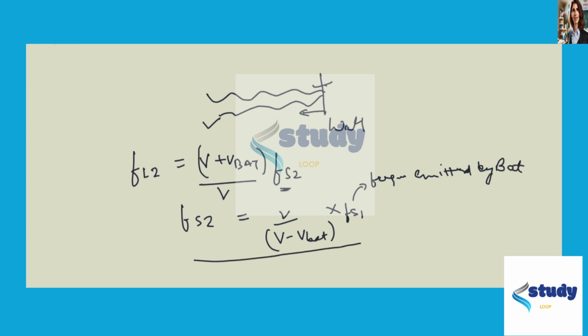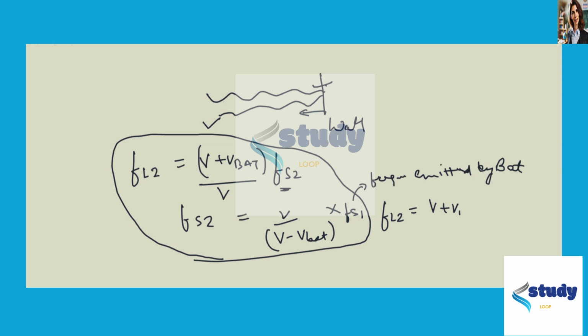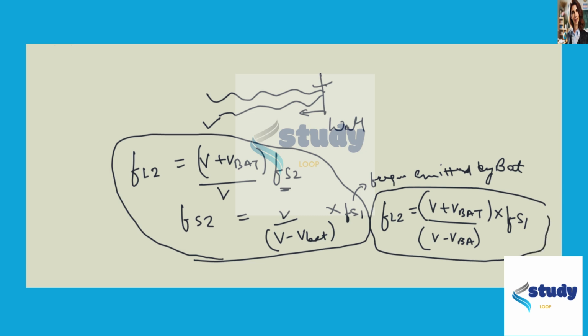Using these two formulas to find the value of fl2, this gives us fl2 equals (v plus v_bat) over (v minus v_bat) times fs1. This is our final formula for finding fl2.